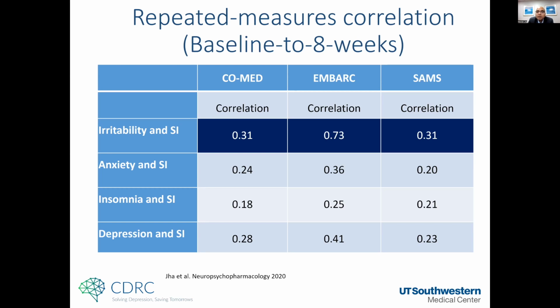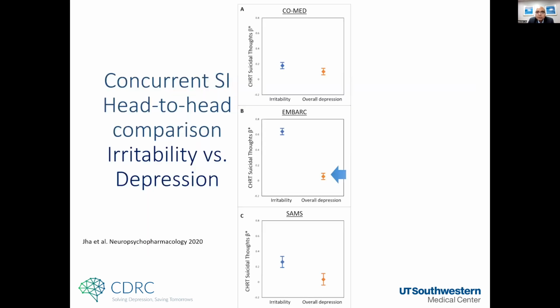The question then was, is irritability predictive of concurrent suicidal ideation even after we control for depression severity? And that's what we found: in all three studies, irritability was associated with active suicidal ideation even after controlling for overall depression. And in 2 out of 3 studies, the other symptoms of depression were no longer predictive of suicidal ideation when we accounted for symptoms of irritability. So again, at least in concurrent symptoms, irritability may have a stronger association with suicidal ideation as compared to other symptoms of depression.